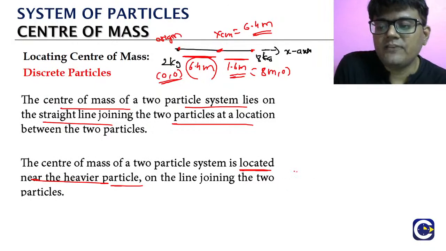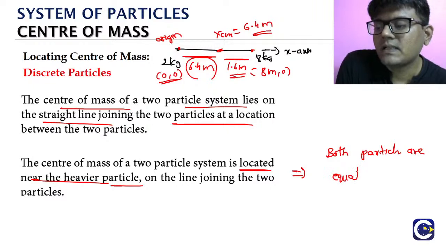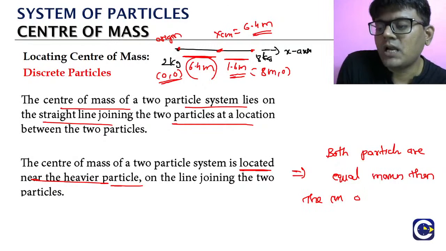As I said, if both the particles are equal masses, then what will happen?